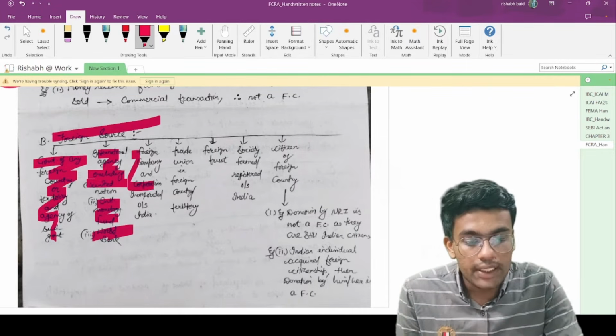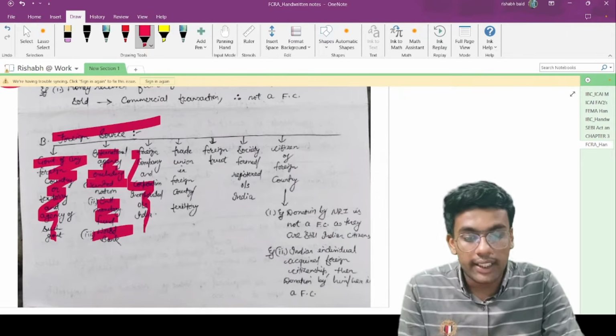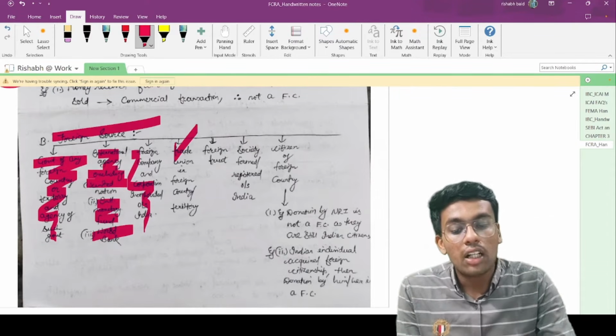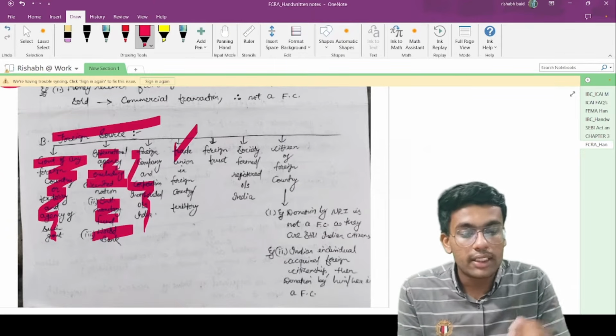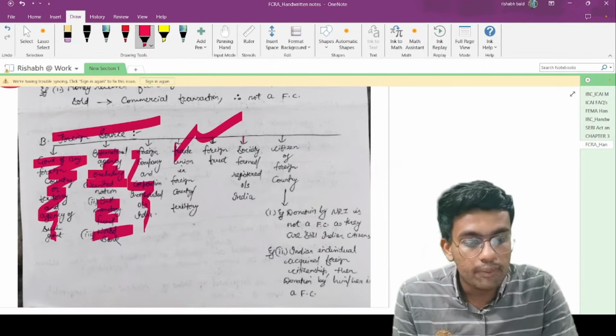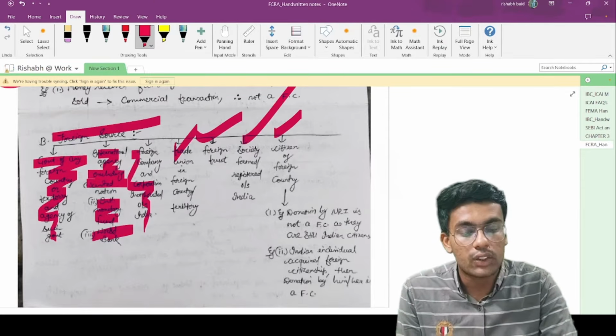Foreign company and corporation outside India, which has been incorporated outside India, trade union in a foreign country or territory, foreign trust, society formed or registered outside India, and any citizen of a foreign country are constituted as foreign source.